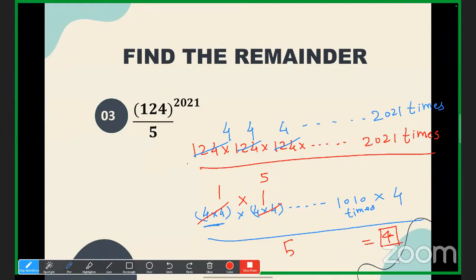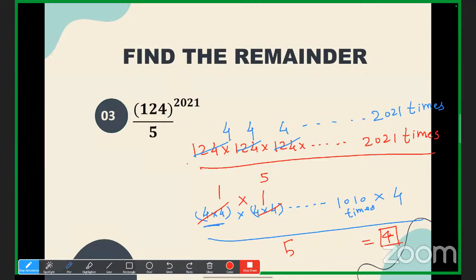And what I'm saying, if we are supposed to find out the remainder, we can find out the remainders separately, which are there in the numerator. So we have 124 how many times? 2021. So just divide 124 by 5 first. What will you get? 4 as remainder. Second time you'll get 4. How many 4s will you get? 2021 times. Now what we have to do? 4 is a very large power, right? So yes, we have to club two 4s.